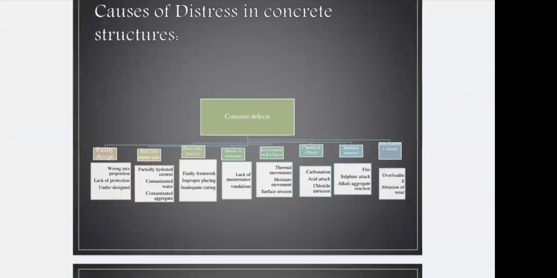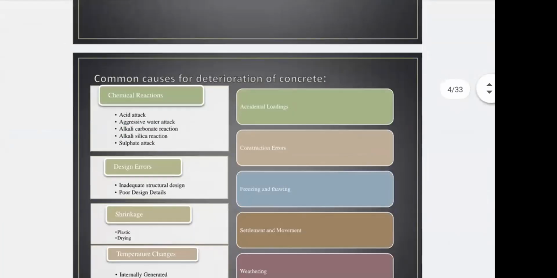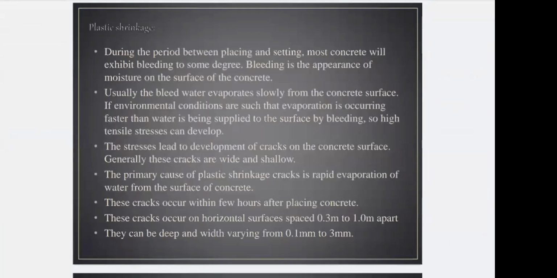We have seen the main cause, shrinkage. Shrinkage is generally due to extra water that comes on the surface of your concrete when the concrete becomes hard. After that, when that water is evaporated by the environmental condition, it leads to plastic shrinkage of your concrete. Generally, the cracks can occur in a horizontal direction 0.3 mm to 1 mm apart, and in a vertical direction 0.1 mm to 3 mm.